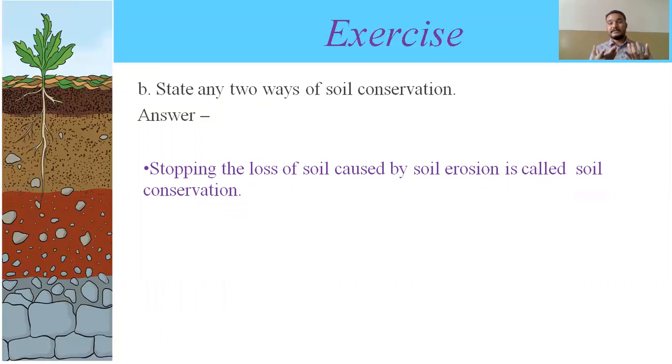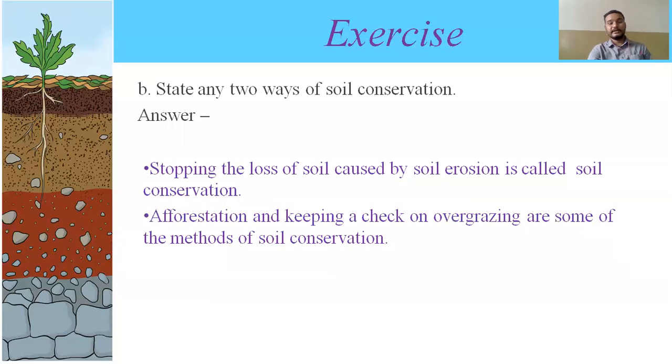Natural forces, that is wind and flood, but apart from that, deforestation and grazing of cattle. So we can do afforestation, meaning planting more trees, and keep a check on overgrazing of cattle. These are two ways of soil conservation.